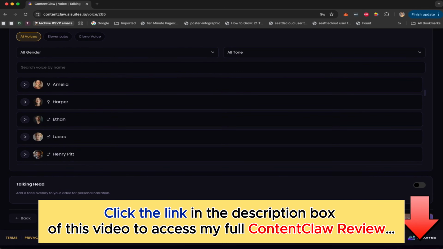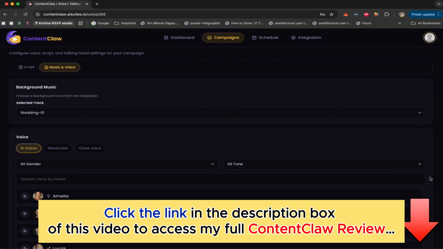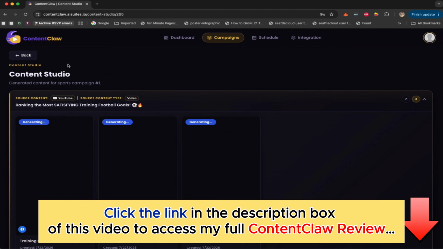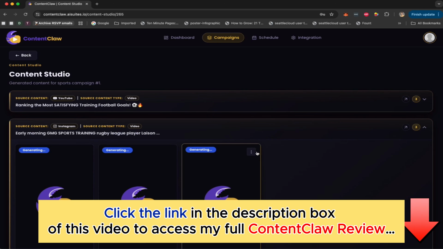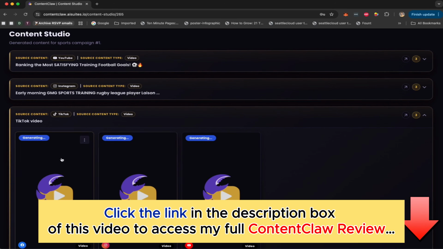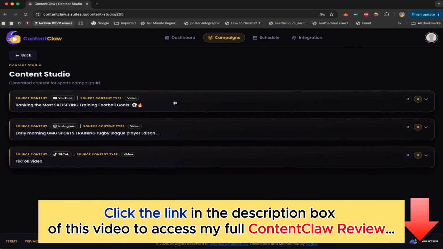But once I click on generate, it's going to take us to the ContentForge, where all the videos are going to be created, all the content is going to be created. So we're in the content studio in the ContentForge, and you can see these 3 videos from the first viral video being generated. You can see these 3 video clips from the second viral video that we selected being generated, and you can see these 3 videos that we are creating from this viral video being generated.